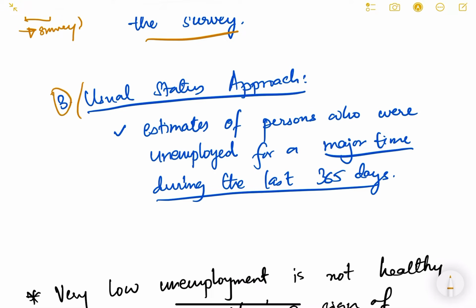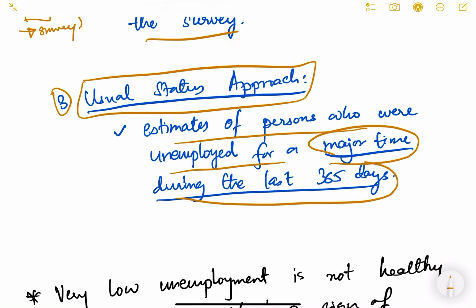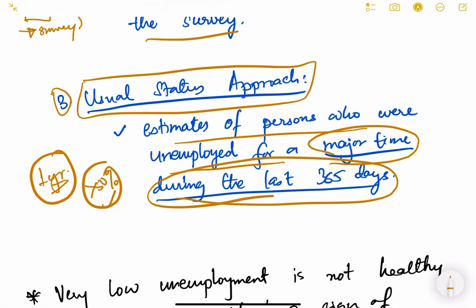Then the third one is the usual status approach. In the usual status approach, we estimate persons who were unemployed for a major time during the last 365 days. Last 365 days means 1 year. So here we look at a window of 1 year and see how many people were unemployed for a majority of the time, meaning more than 50% of the time. Those who were unemployed for the majority of the last 1 year are known as unemployed people.